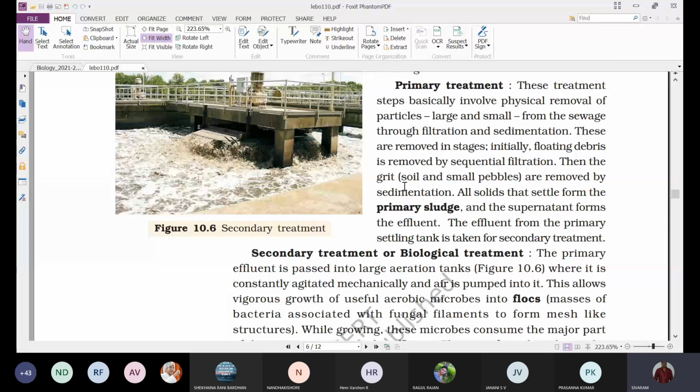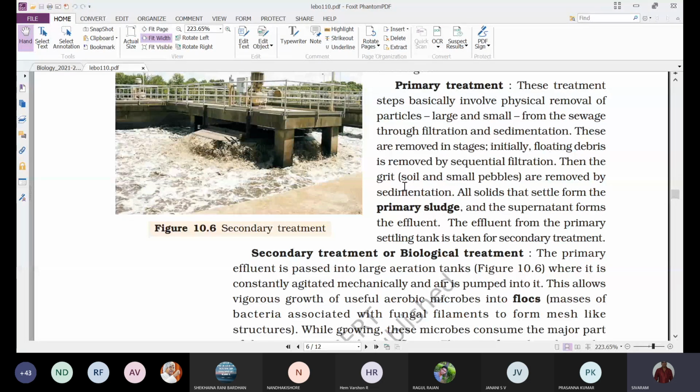And the fluid, or the effluent, sorry, the supernatant, the fluid that is present above these sedimented particles, that water which is present in that tank, is called the effluent. So primary sludge and effluent, two components, are obtained after repeated filtration and sedimentation.